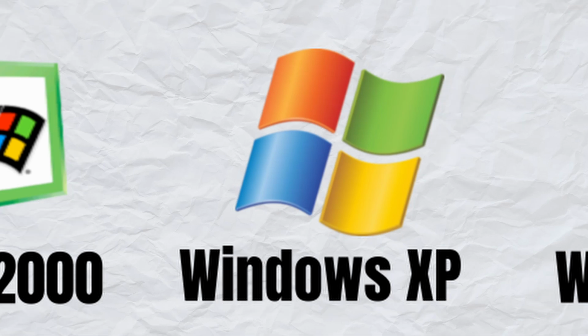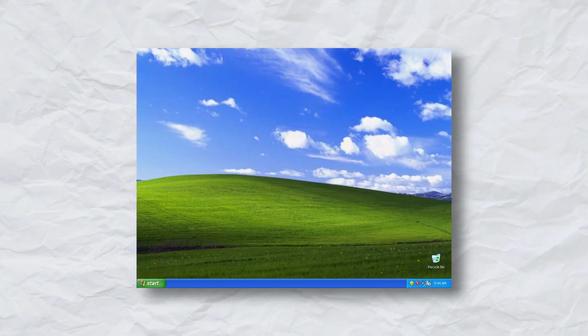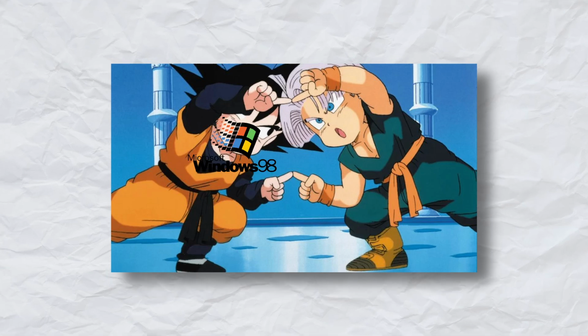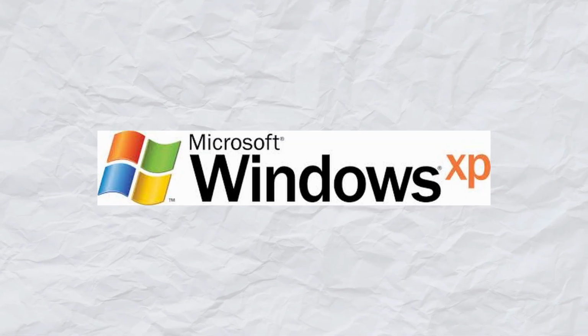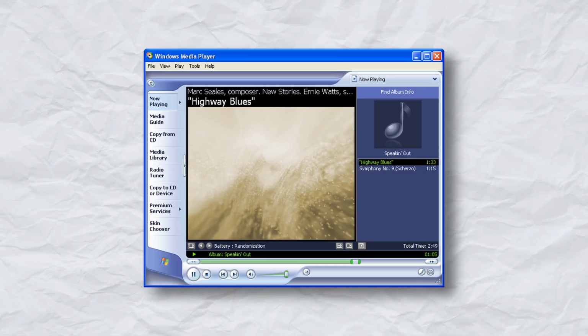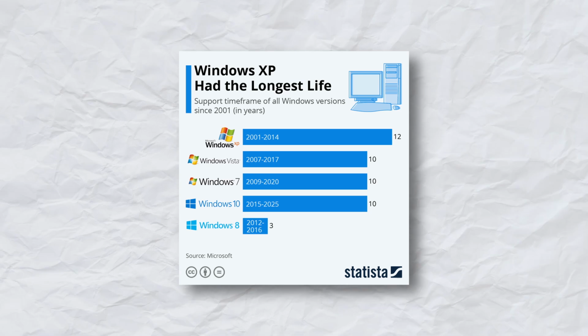Windows XP. Arriving in 2001, this legendary release merged the consumer-friendly features of the 95 era with the rock-solid stability of the NT architecture. Sporting a bright, colorful redesign and advanced multimedia capabilities, it became one of the most beloved and long-lived operating systems in technology history.